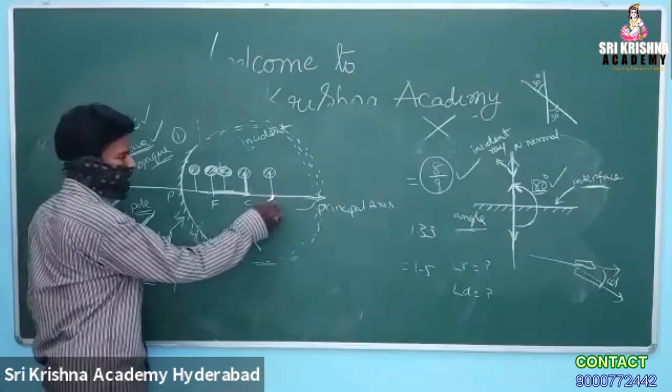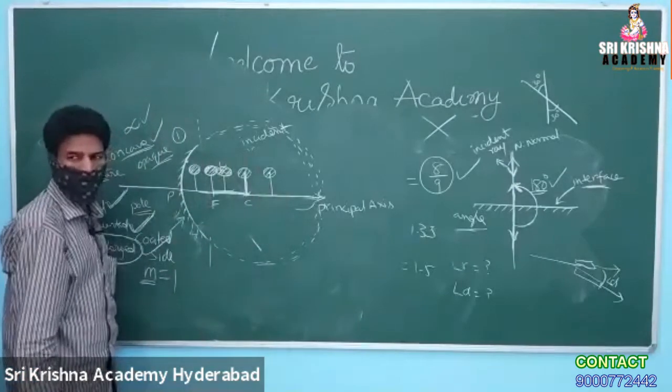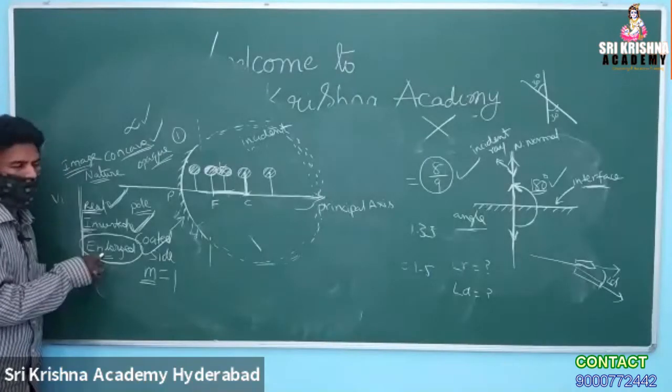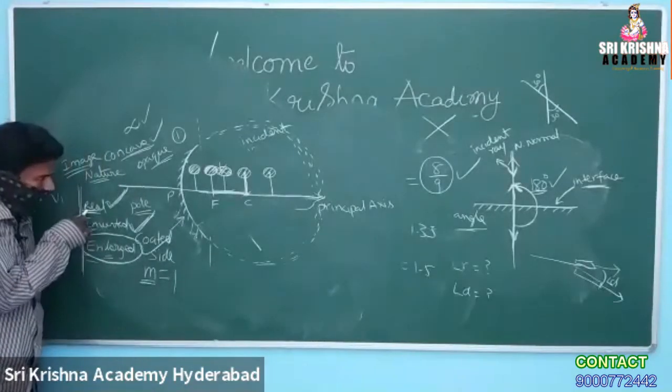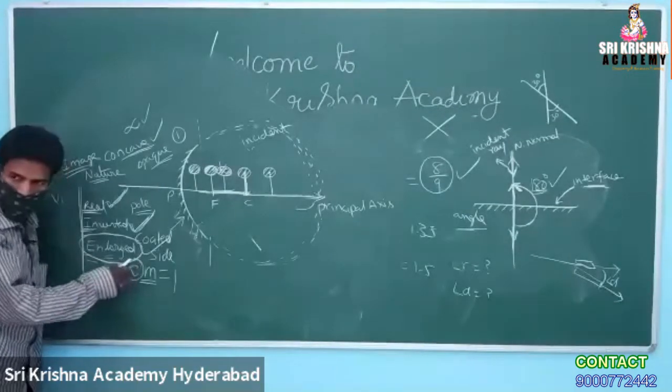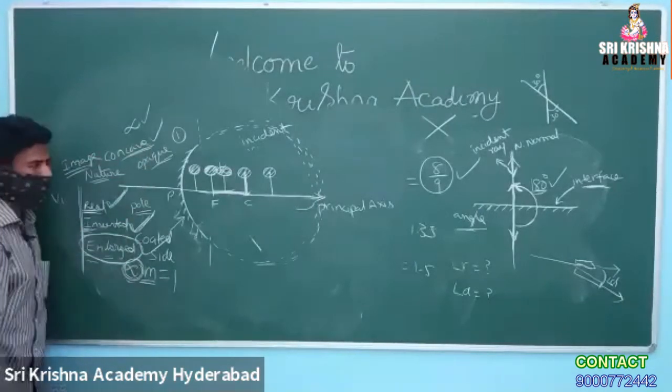If the object is beyond C, my first question now I am asking, you tell the answer. Real, inverted, diminished. That's important. If the object is at F, what is your answer? Real, inverted, enlarged. Highly enlarged, infinitely enlarged, because it is forming at infinity.